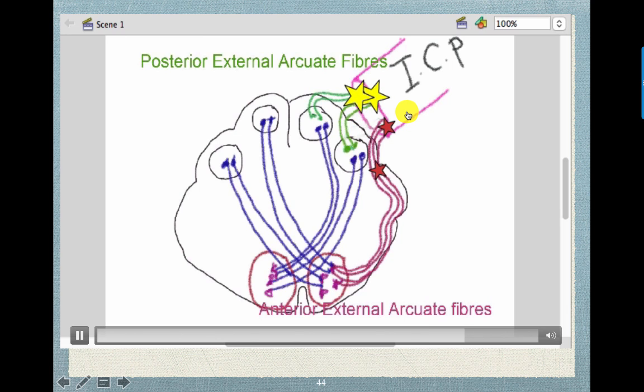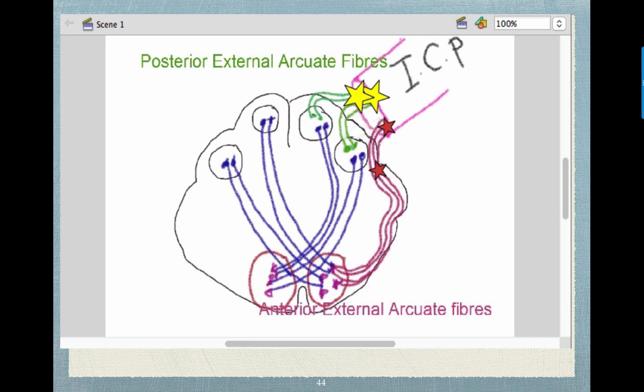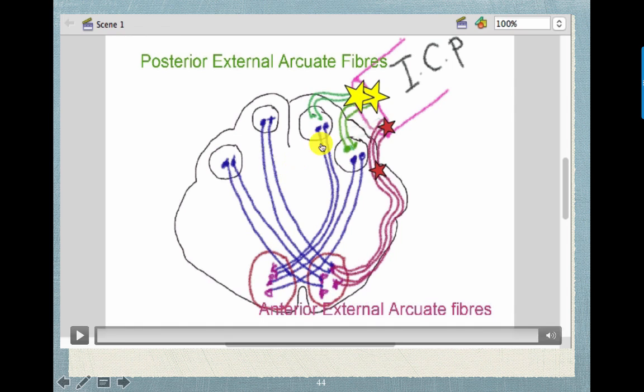So the posterior are direct and the anterior are crossed. The posterior are coming from the same side, while the anterior are coming from the opposite side. Both of them will give information about proprioception to the cerebellum.